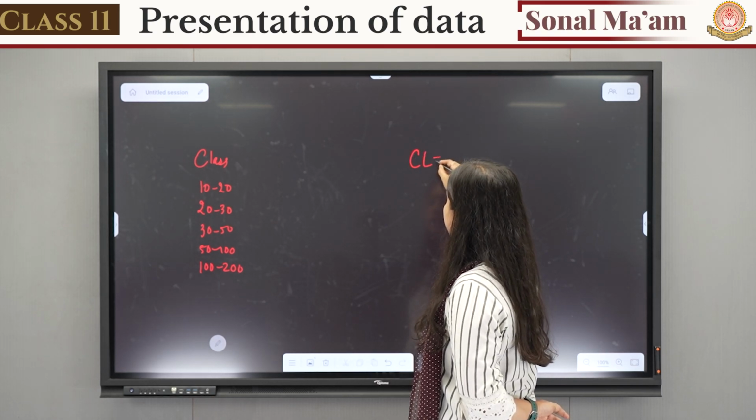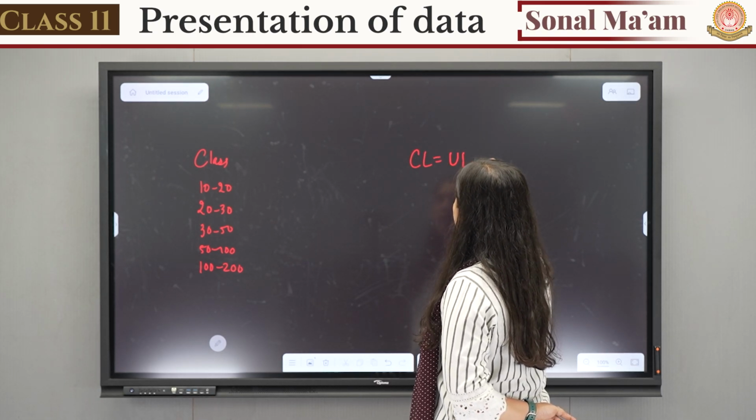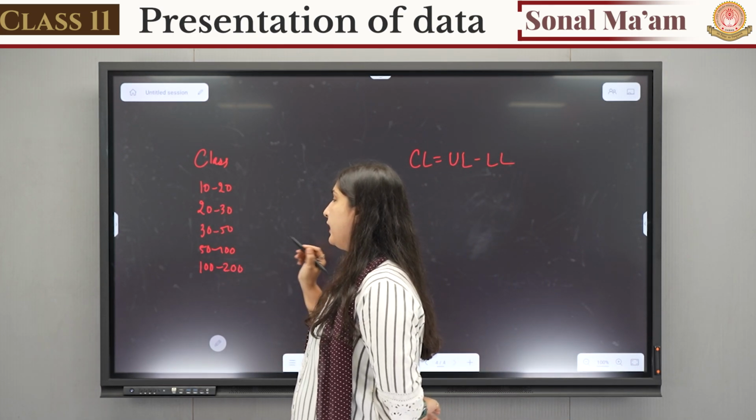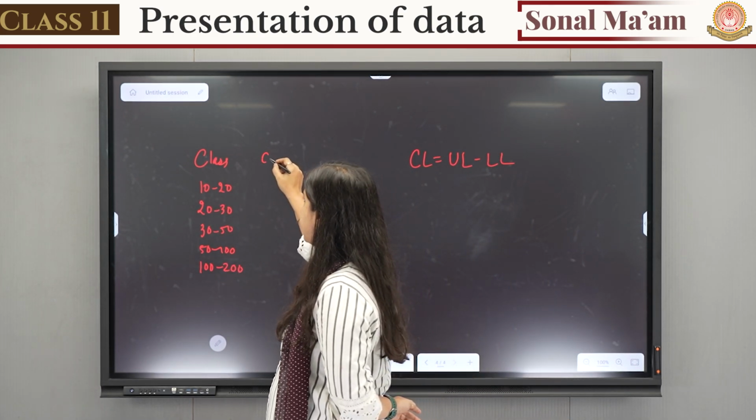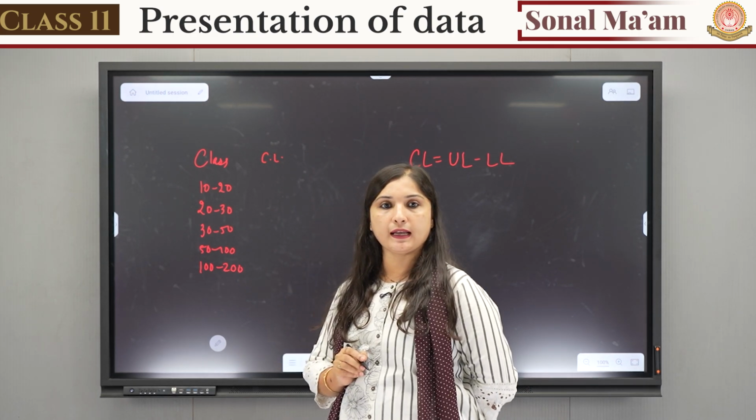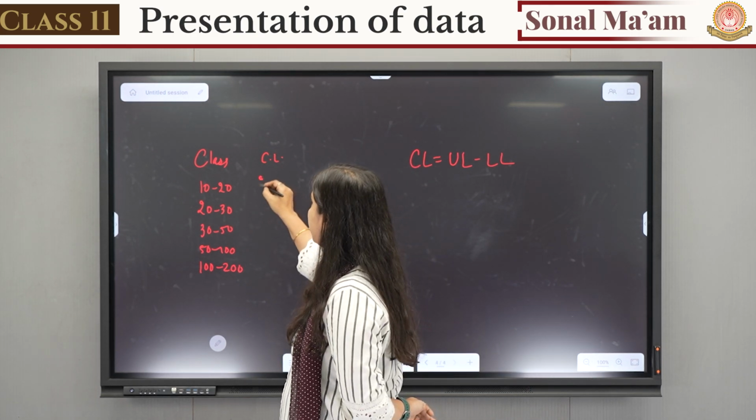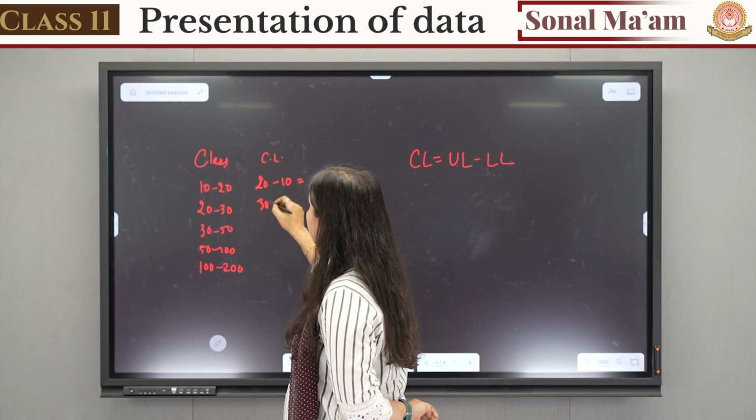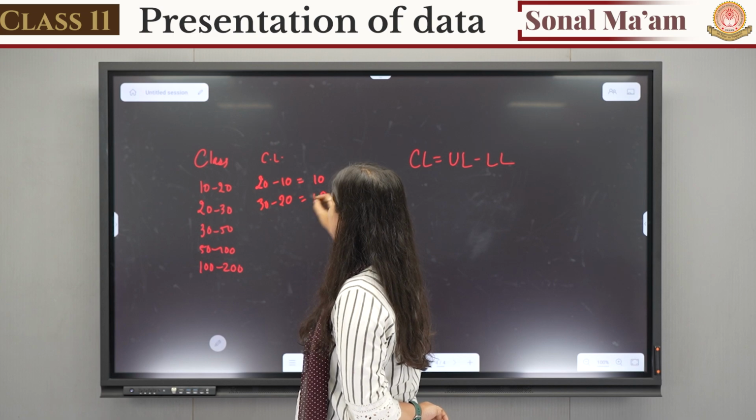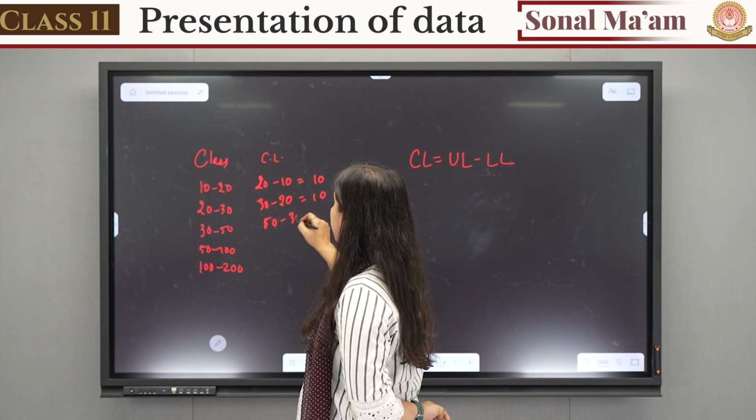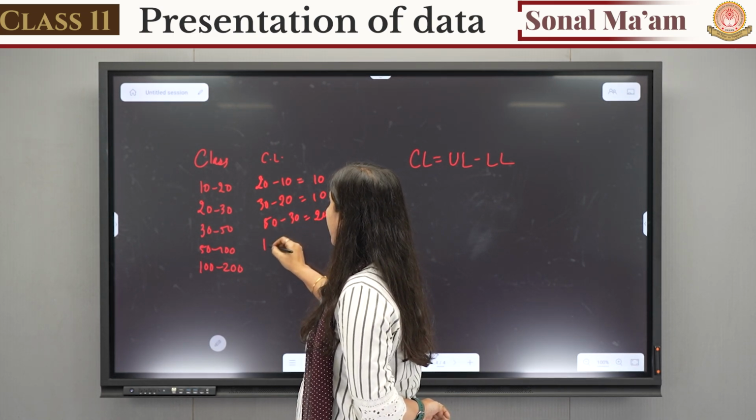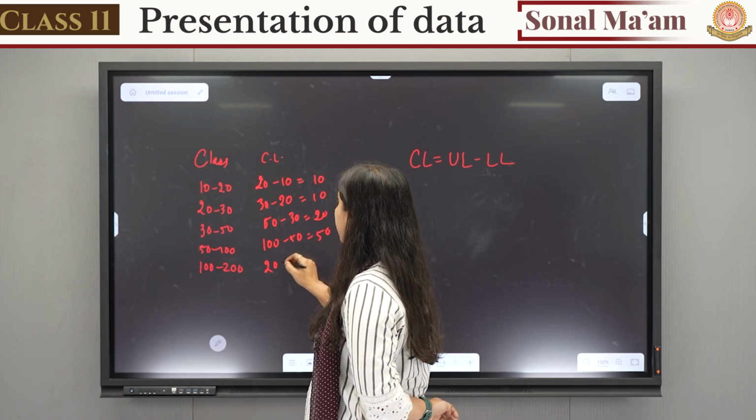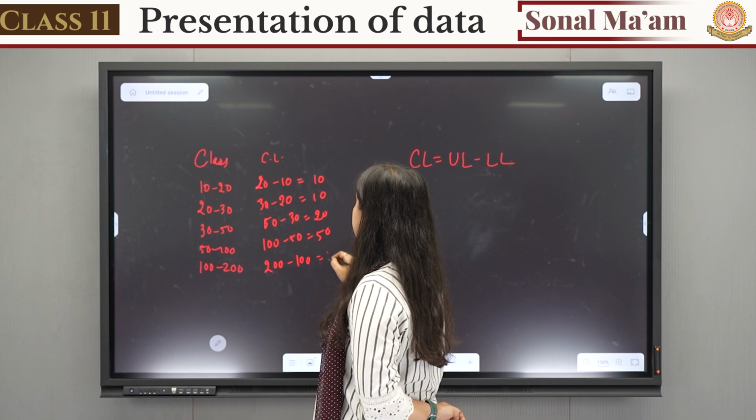Class length is the difference between the upper limit and the lower limit. If I tell you to find the class length over here, how will you find it? 20 minus 10, that is 10. 30 minus 20, that is 10. 50 minus 30, that is 20. Then 100 minus 50, that will be 50. And 200 minus 100, that is 100.